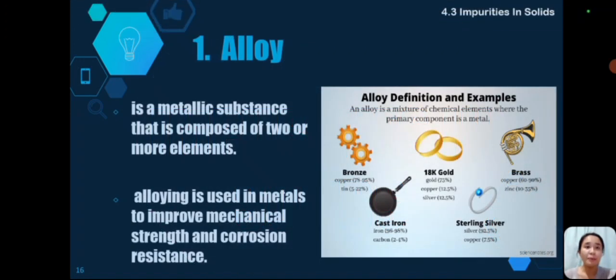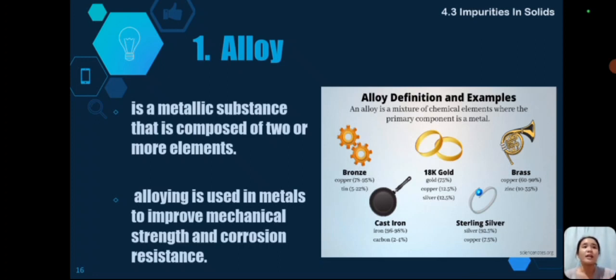One of the examples of impurities in solid is an alloy. An alloy is a metallic substance that is composed of two or more elements. Alloying is used in metals to improve the mechanical strength and corrosion resistance. As we all know that a metal is already strong, diba? Individually, it is already strong. So, how much more pa kaya kapag pinaghalo pa natin ito sa iba pang mga metal? In that case, ang pag-o-optimize sa mga metal is very helpful talaga in providing sa mas matibay at angkop na